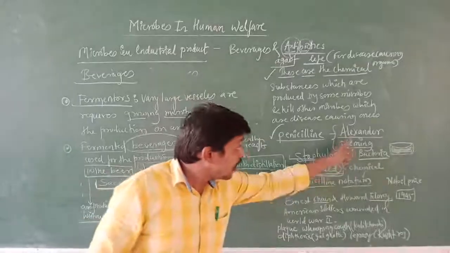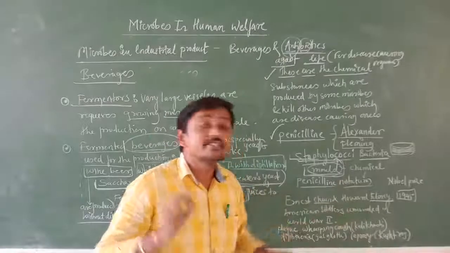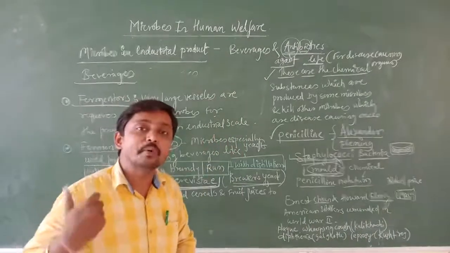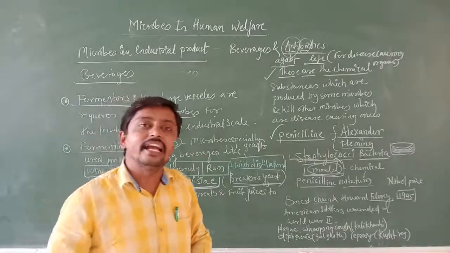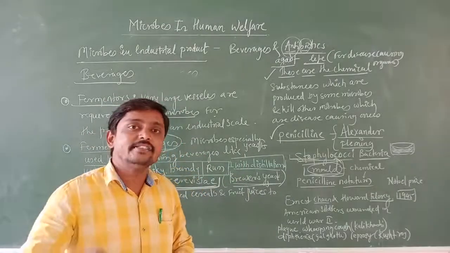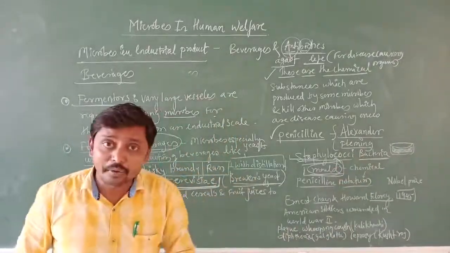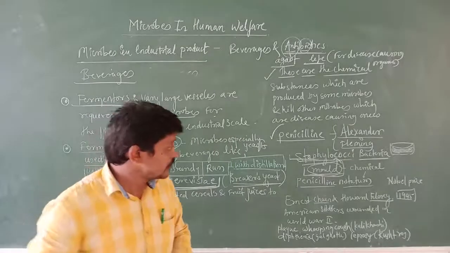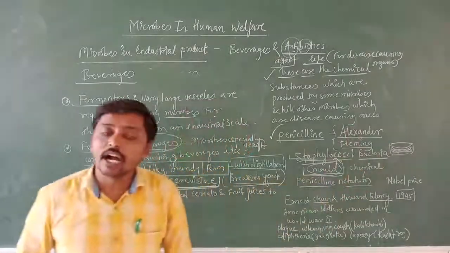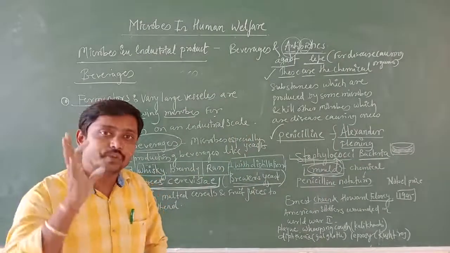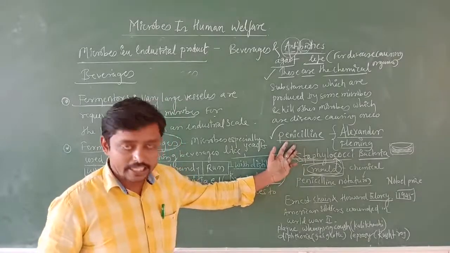At that time Alexander Fleming observed that the mold can produce some chemicals, and that chemical is against the growth of Streptococci bacteria. So that chemical he named Penicillium notatum. Did you understand? Penicillin is the first antibiotic.